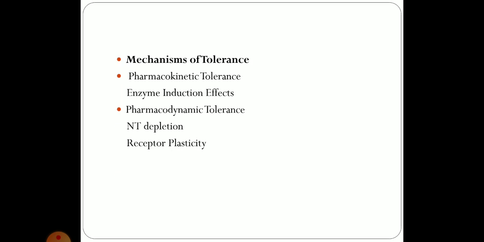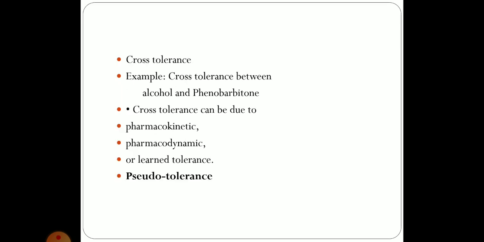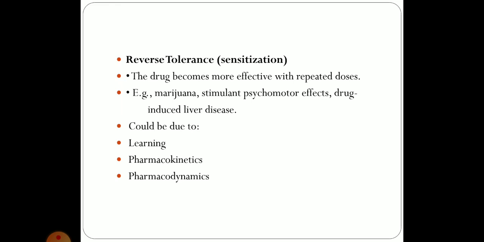The mechanism is again norepinephrine depletion and the plasticity of the receptor, which means probably the receptors are not functioning properly. Reverse tolerance is just the reverse of tolerance.